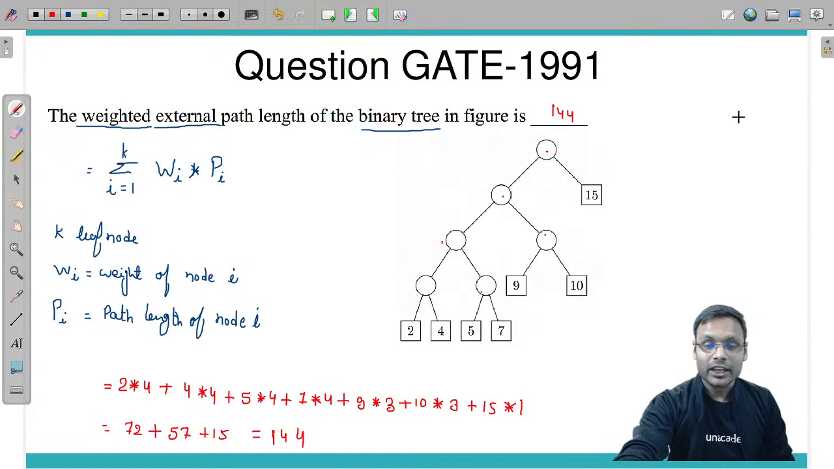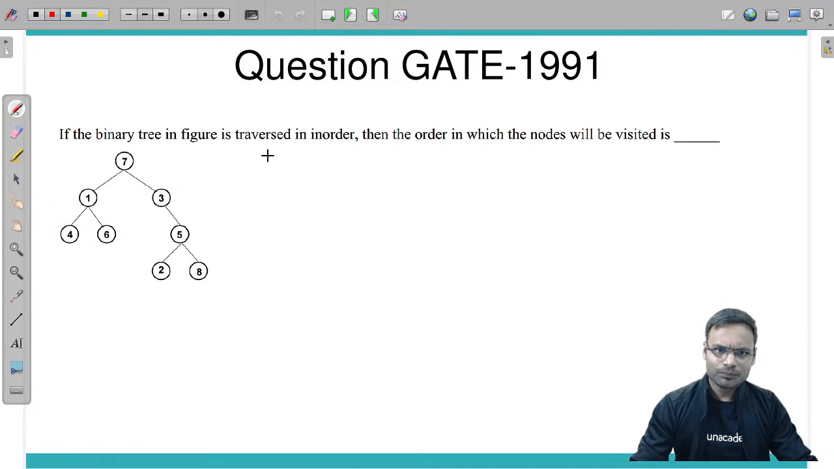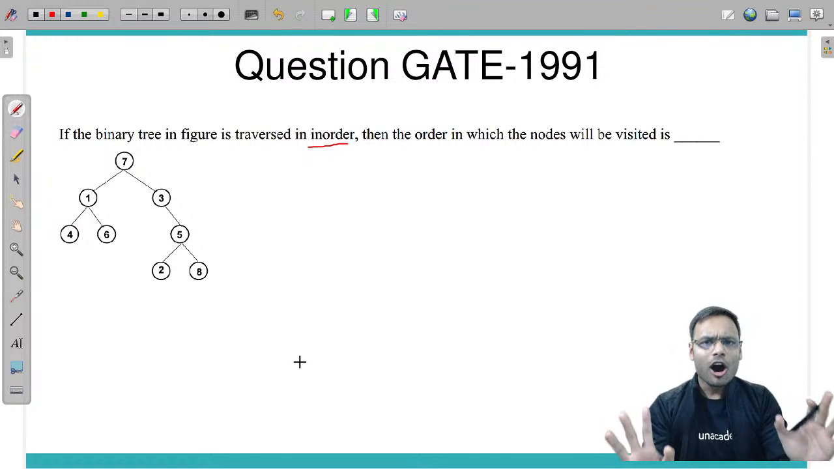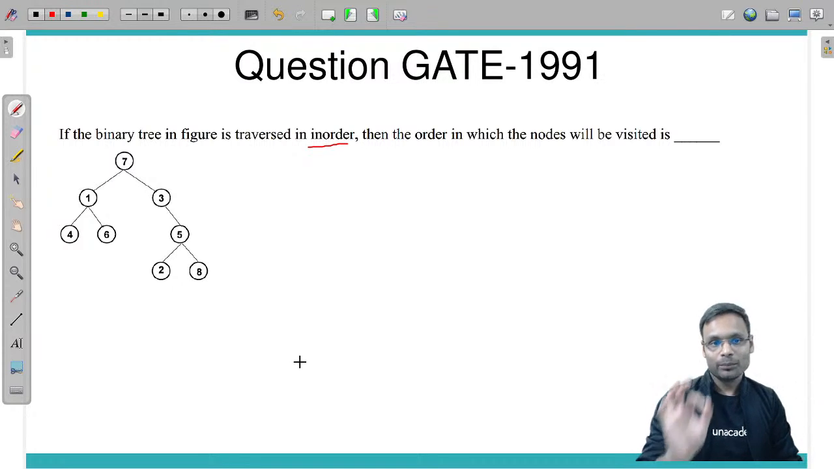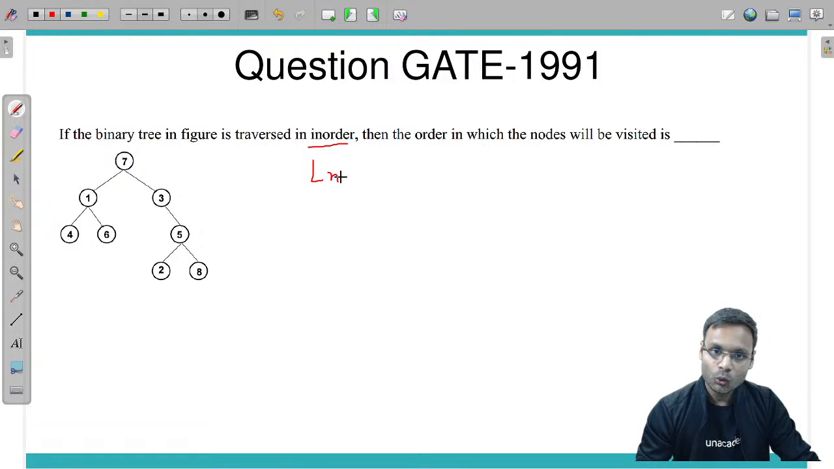Here is the next question in front of you on your screen. If the binary tree in the figure is traversed in order, then the order in which the nodes will be visited is. You can calculate the in order traversal directly, or you can go through my dot method. I have explained the dot method in my classroom training. In order traversal says first of all the left subtree will be traversed completely, then the node, then the right subtree. Where is the node traversed? After the left subtree, before the right subtree. So put the dot after the left subtree and before the right subtree.